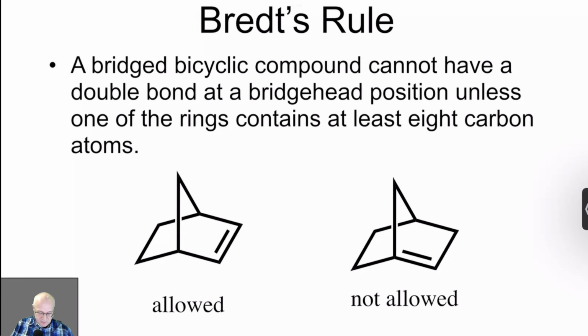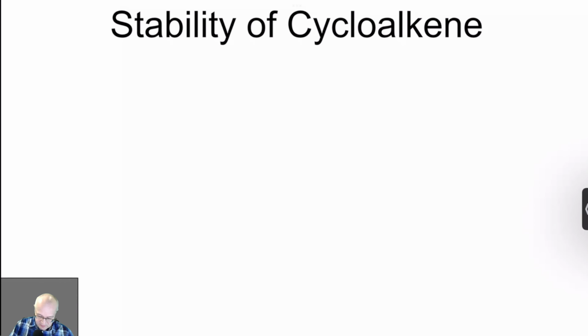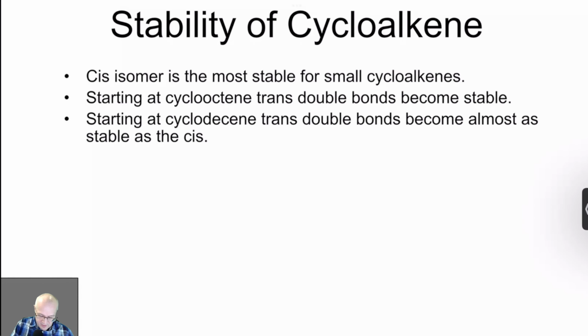Now, the truth of it is that they have to get into a cyclodecane for the trans double bond to be as stable as the cis. Because once you get to the decane, the big 10-member ring, they have so much room to move that it's almost the same as being a linear hydrocarbon. Almost the same.